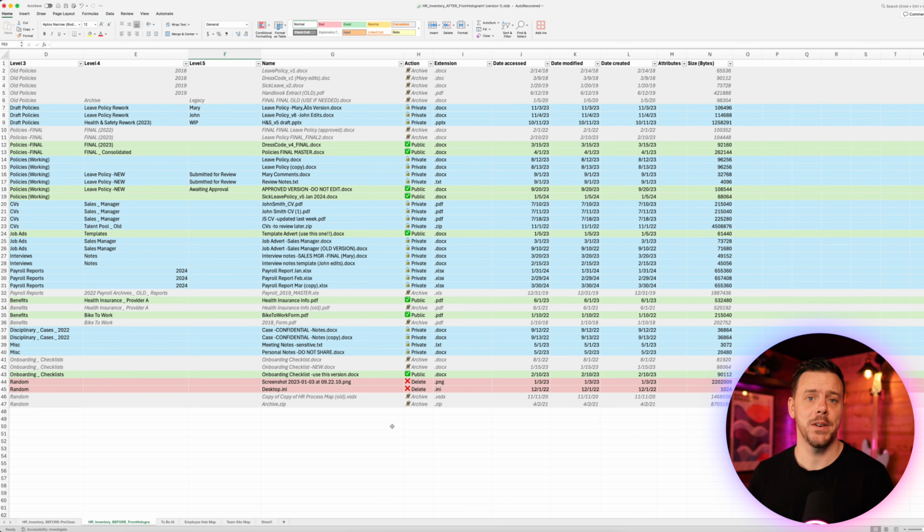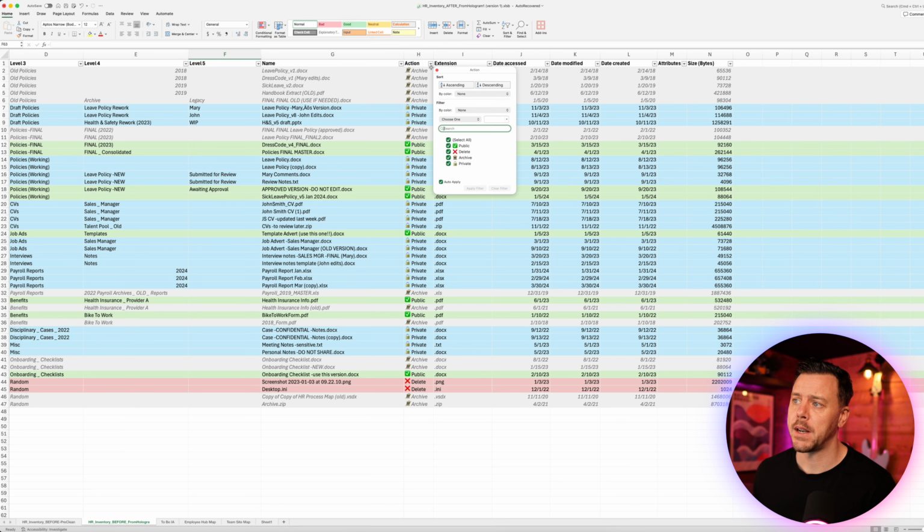So assign out the areas, give people a bit of time to do it. And when they come back, we should have something that looks something like this, where every piece of content has been addressed. And it's not a bad idea at this stage to get everybody together and do a final review of what we have, so everybody's on the same page and knows what we're dealing with.